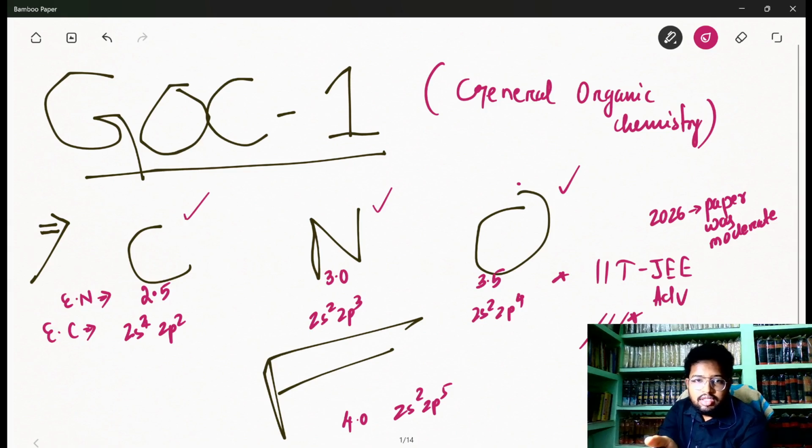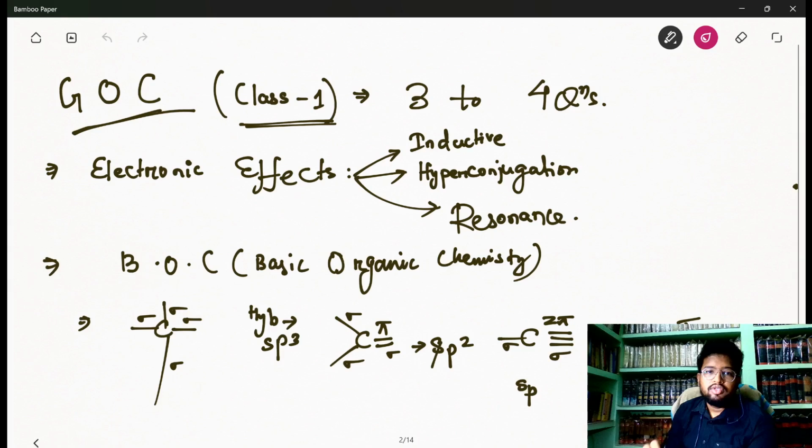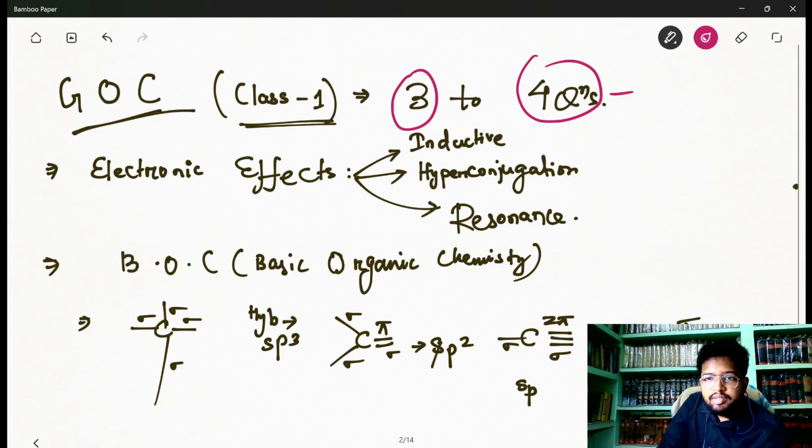So further, what is the weightage of this GOC topic? Actually, GOC has a lot of subtopics in it. But let's focus on the main topics which are regularly asked, and see the weightage. If I go to the next slide, we can see the topics and how many questions we should expect from general organic chemistry, and mind you, this is for our NEET